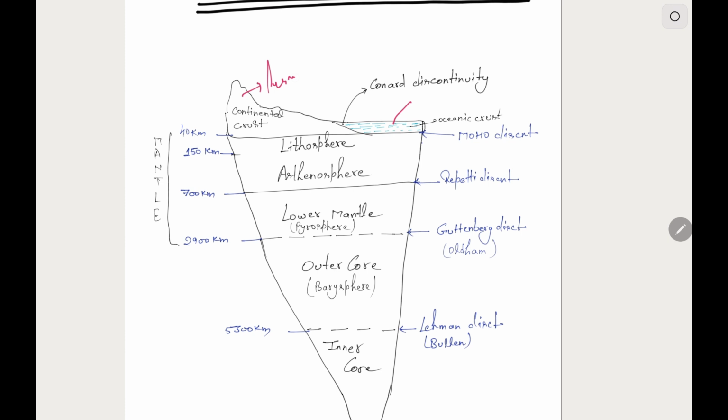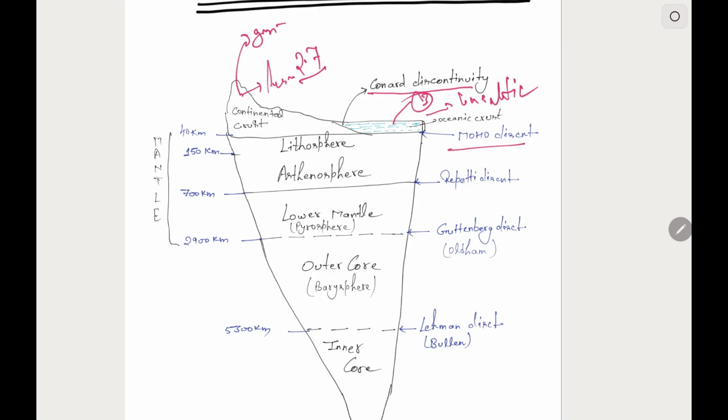Its density is around 2.7 gram per centimeter cube, and the density of oceanic crust is around 3. It is generally made up of granite and it is basaltic. And the discontinuity between the continental crust and oceanic crust is known as Conrad discontinuity.